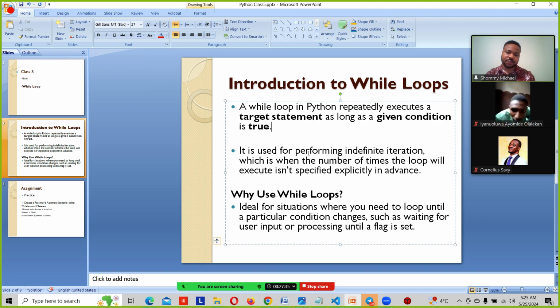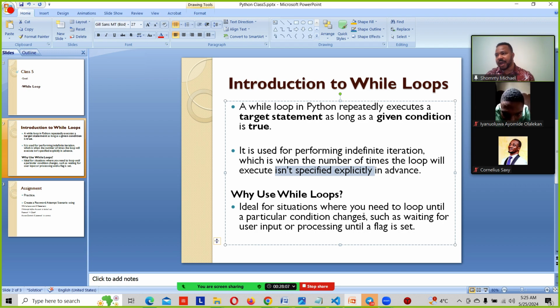So it is used for performing indefinite iteration, which is when the number of times the loop will execute isn't specified in advance. So we use it for iterations, and we should understand the meaning of loop now according to our previous class. But this particular loop is the while loop. So why do we use it? It is ideal for situations where you need to loop until a particular condition changes.